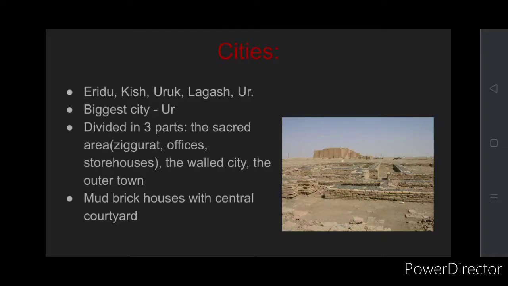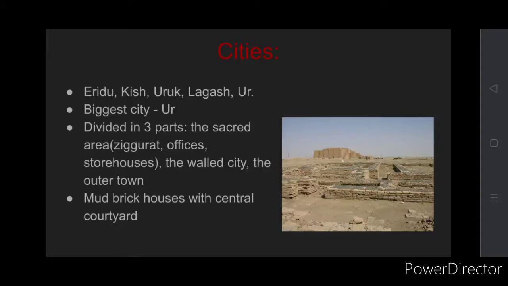Now the Mesopotamian cities were divided into three parts. First was the sacred area, which consisted of the ziggurat, offices and storehouses. Now what is a ziggurat? A ziggurat is a tower, and on this tower they would build a temple to pray, as a place to worship their god. The offices, the storehouses and the ziggurat were in the sacred area. Storehouses are where they would store their food supplies, etc.